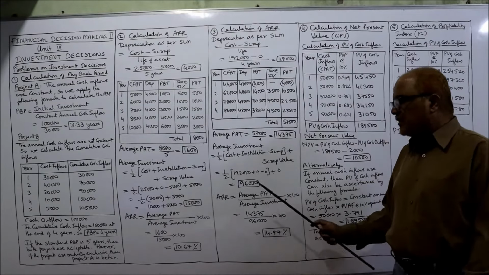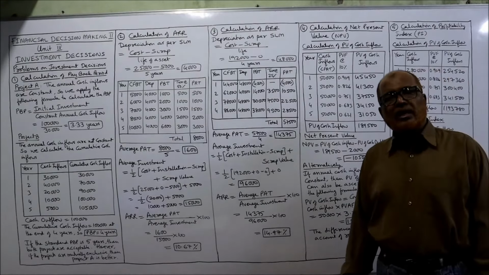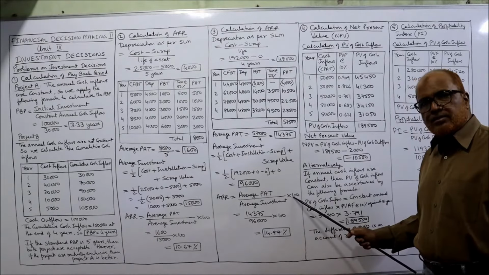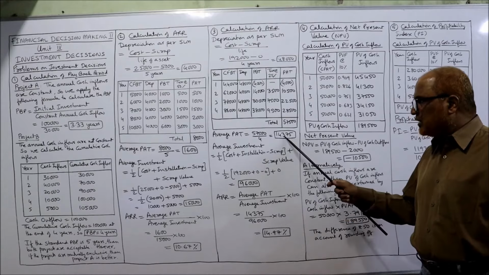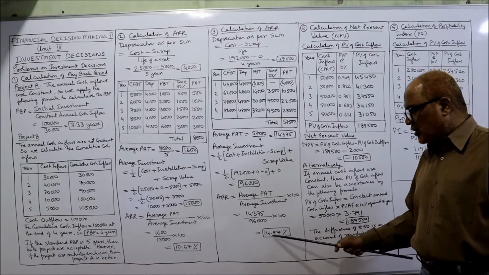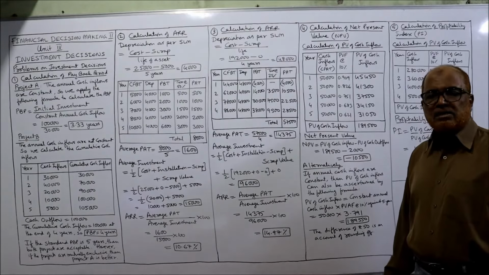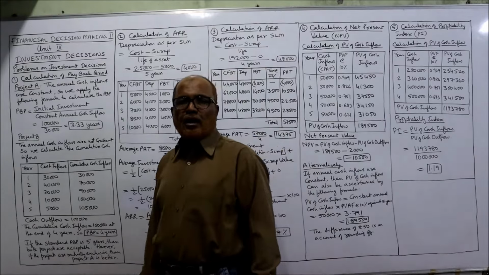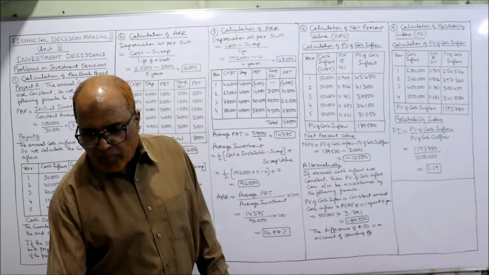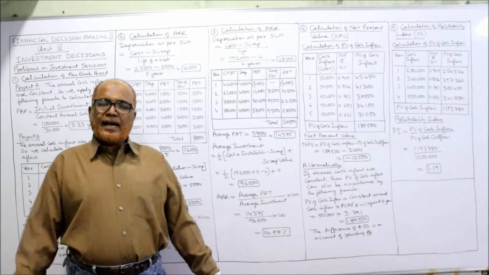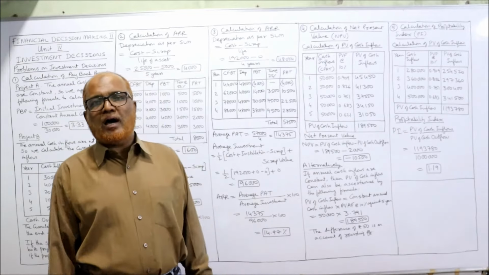Average investment 96,000. The formula for ARR: average PAT divided by average investment into 100. So average PAT 14,375, average investment 96,000 into 100. 14.97%. This is the ARR. So totally 3 problems I have explained. One problem is on PBP. Second and third problems are on ARR.